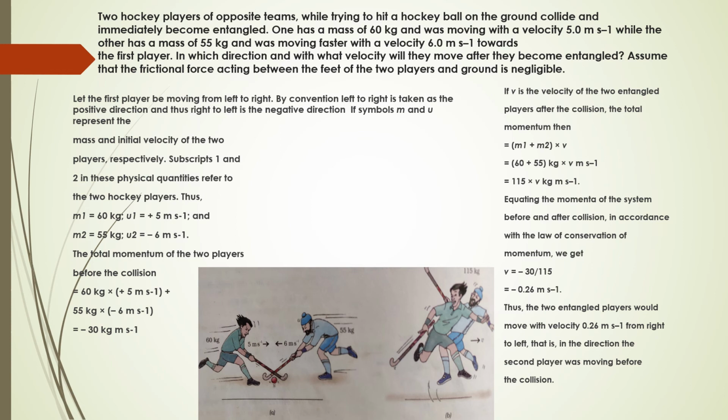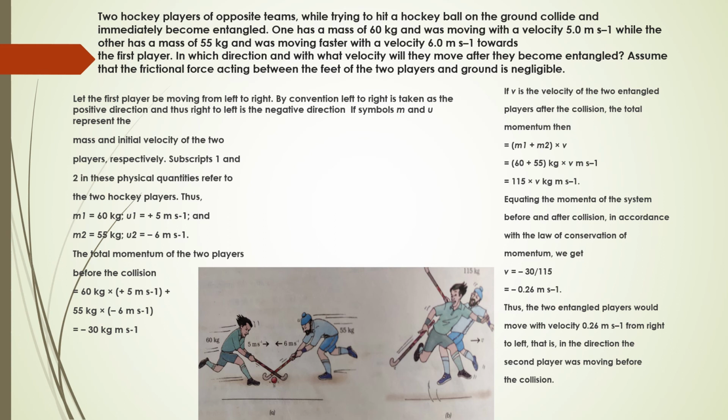Assume that the frictional force acting between the feet of the two players and the ground is negligible. Let the first player be moving from left to right. By convention, left to right is taken as the positive direction and thus right to left will be taken as the negative direction. So the masses and initial velocities are: m1 is 60 kg, u1 is 5 meter per second, m2 is 55 kg and u2 is minus 6 meter per second.